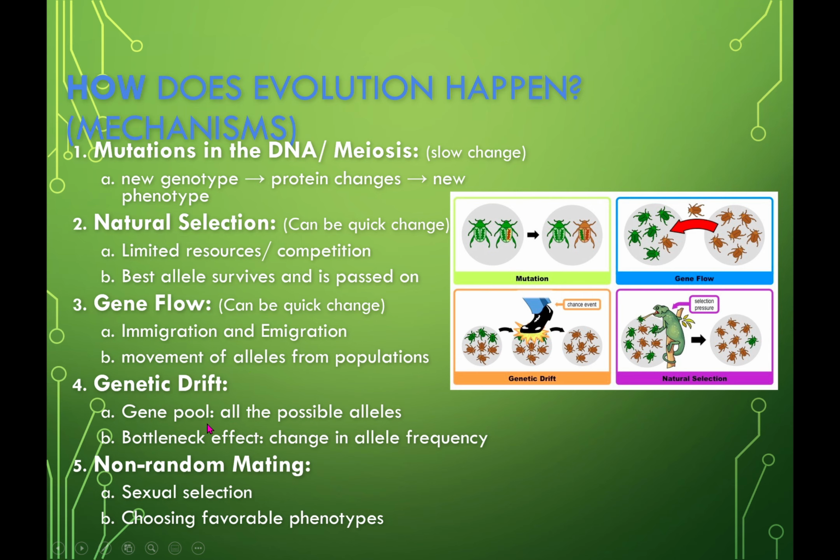Genetic drift, gene pool, all the possible alleles. Bottleneck effect, change in allele frequency. Non-random mating means sexual selection and choosing a mate based upon their characteristics. That's what a lot of animals do. They pick the best mate based upon what are you going to provide me for the future.